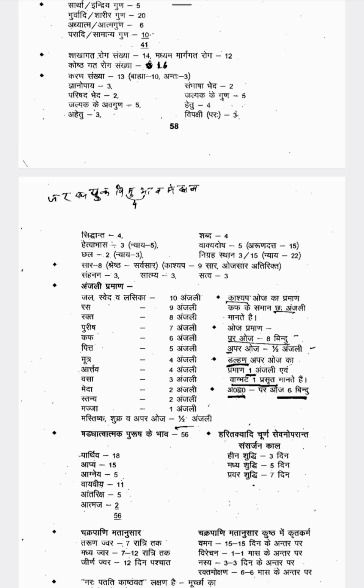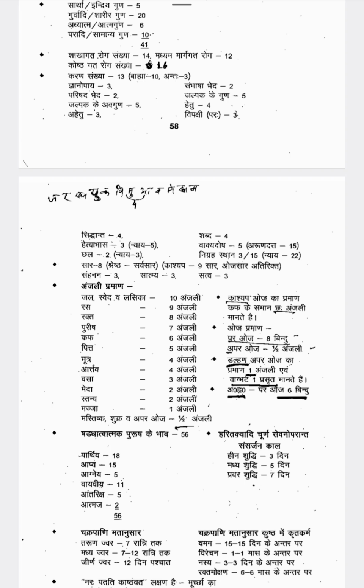Then Kashyapa has mentioned Ojas and Kapha are both the same quantity, 6 Anjali. Okay, according to Kashyapa, Oja Pramana and Kapha Pramana are both the same, 6 Anjali. Then Para Ojas is 8 Bindu, Apara Ojas is half Anjali. Very, very important. Then according to Dalhana, Apara Ojas is 1 Anjali.